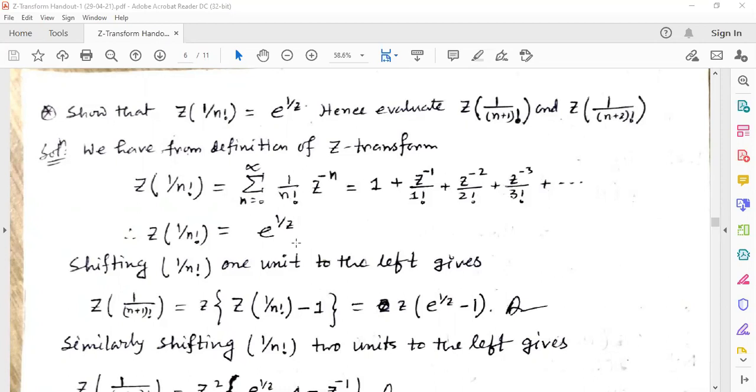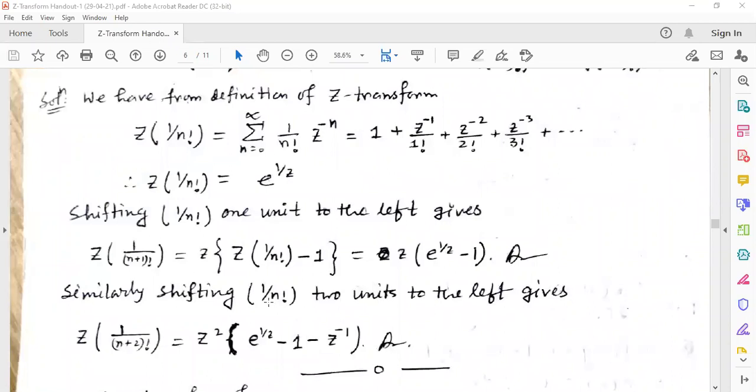So we can write this as e to the power z^(-1), that is e^(1/z). So this is the definition of e^(1/z). Now shifting by 1 unit to the left, we get Z of 1 by factorial (n+1) equal to z into [e^(1/z) minus 1].